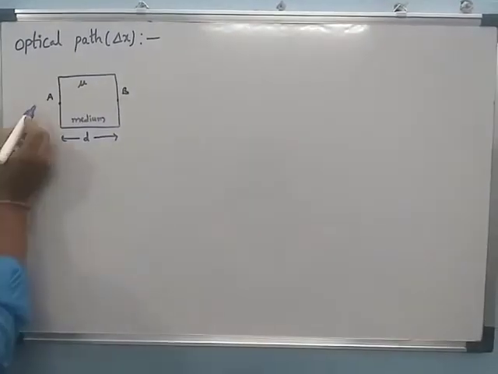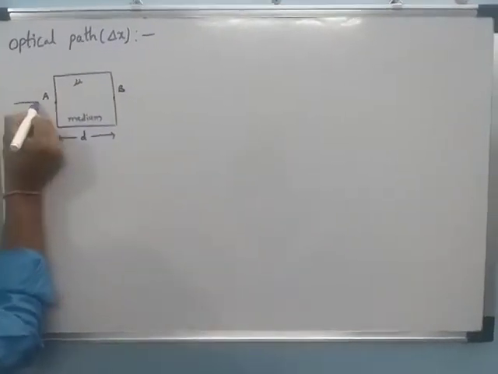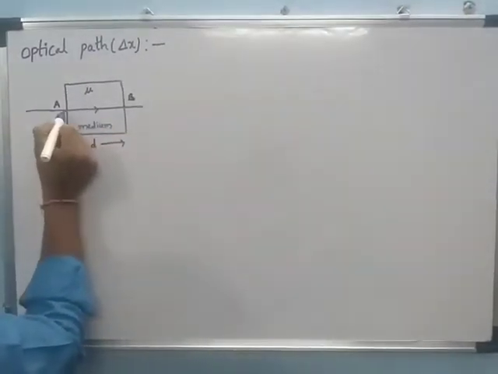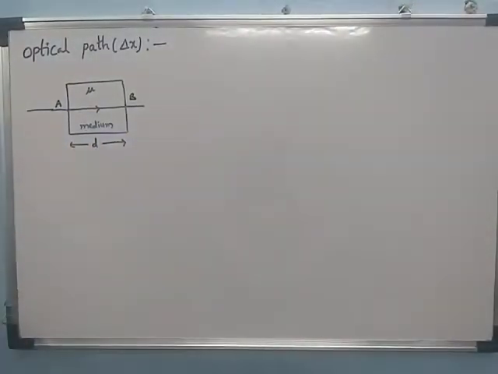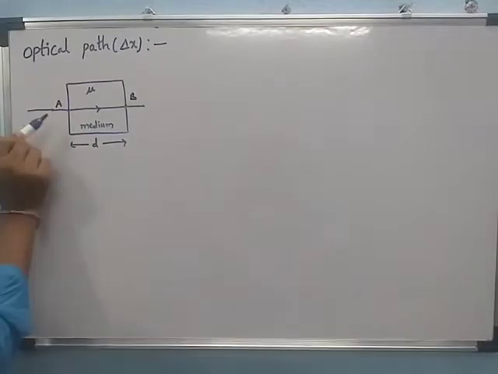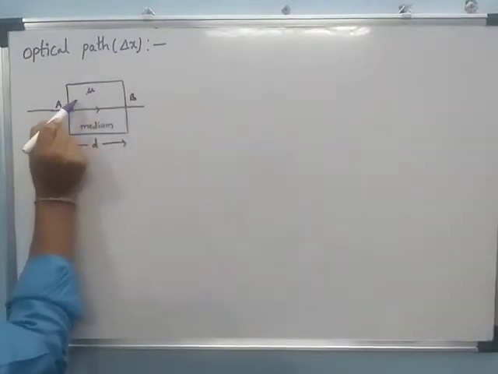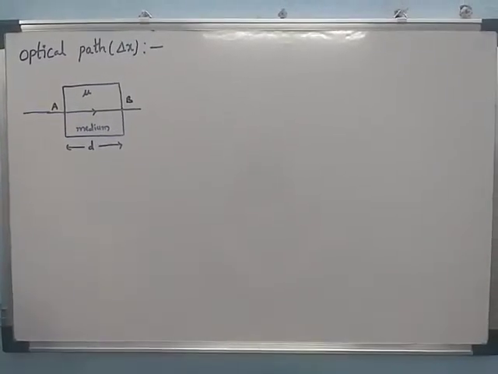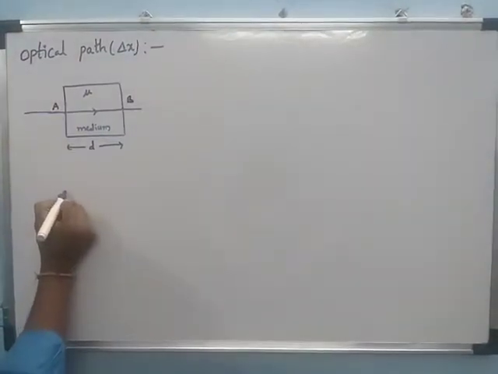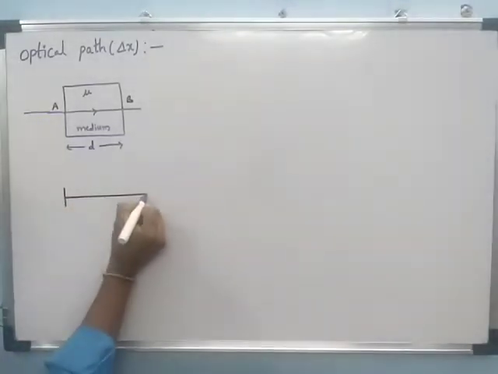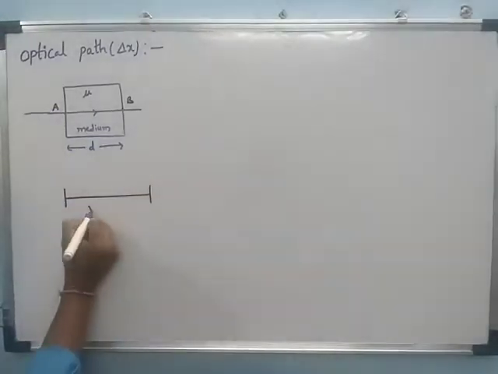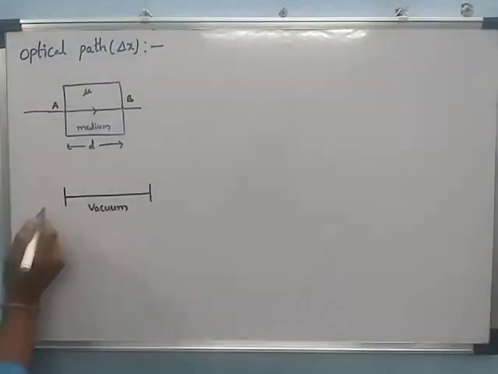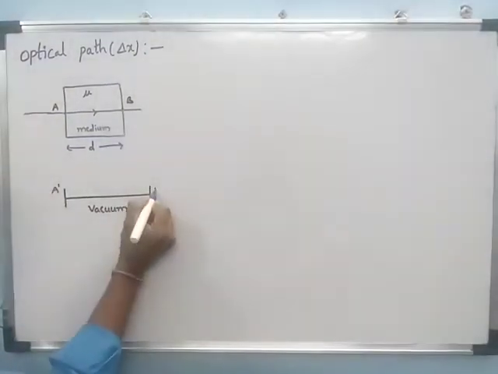When light travels from A to B in a medium, it takes some time. Now we consider another medium, which is a vacuum, with two points A dash and B dash.